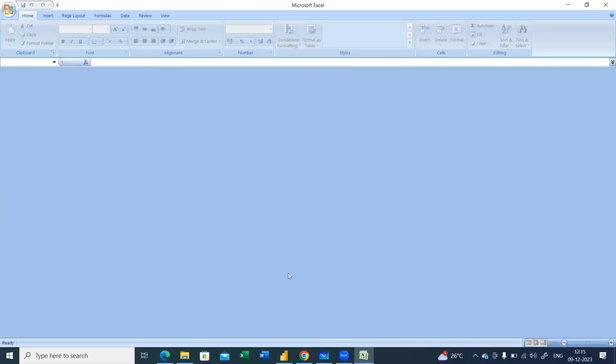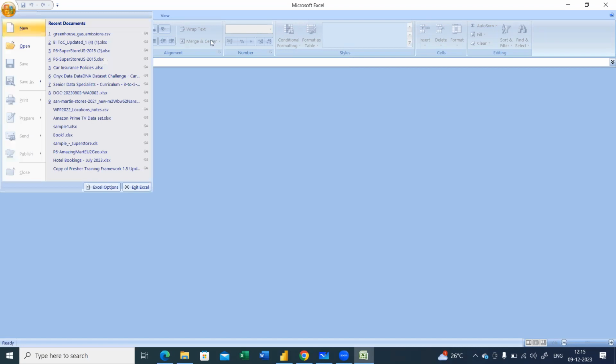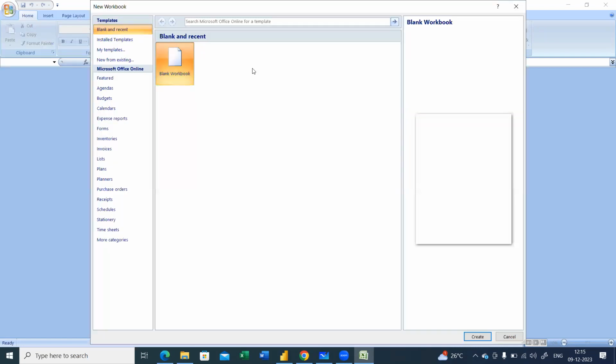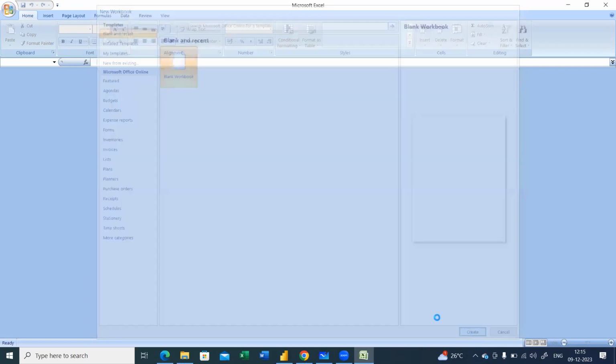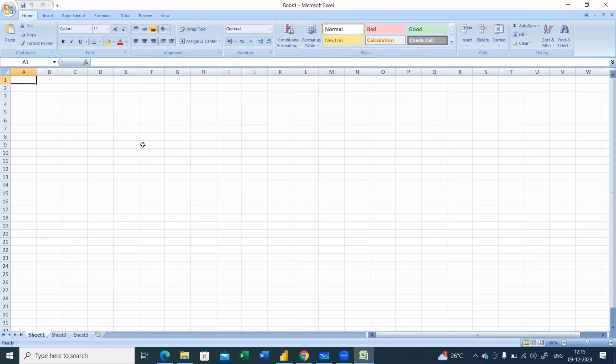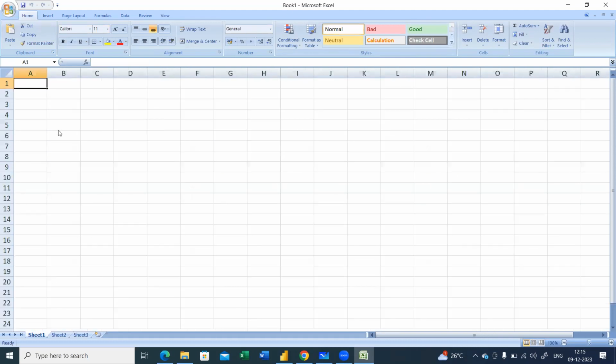Yes, so now I have this Excel file open here. Once I have this Excel file opened, I'll go to this option and create a blank workbook here. This is a simple Excel workbook, opening with the file name workbook. So this is A1, B1, C1, and this one is A2, B2, C2, and so on.